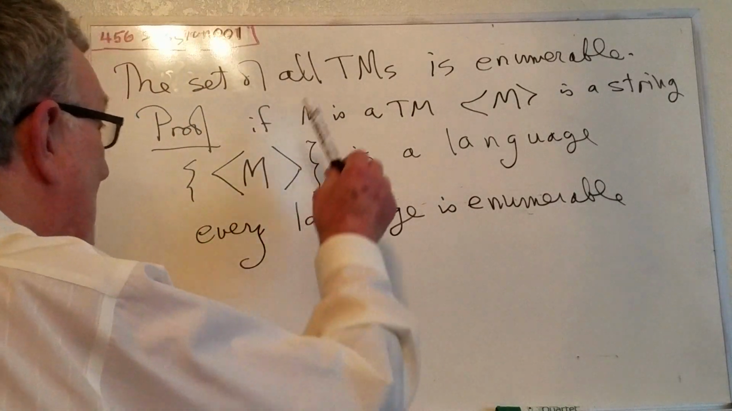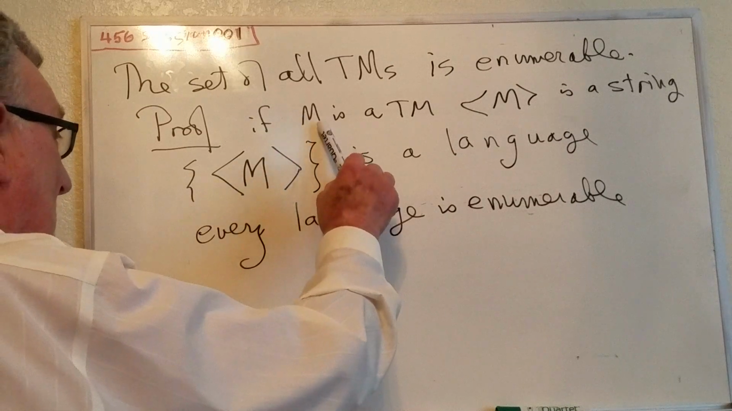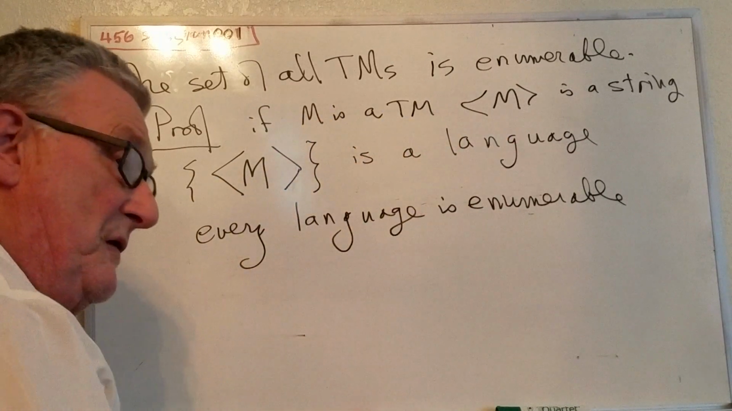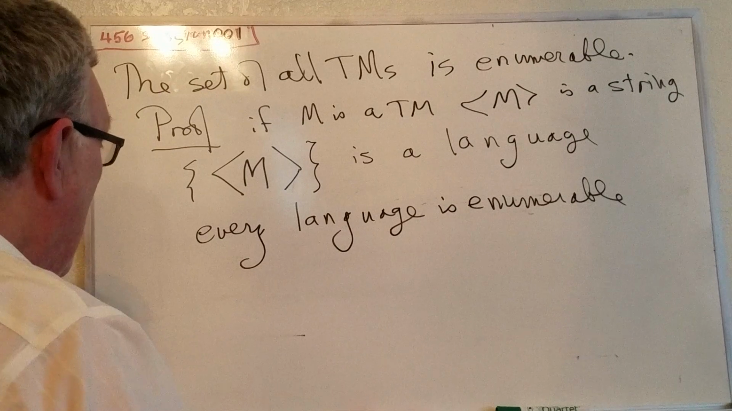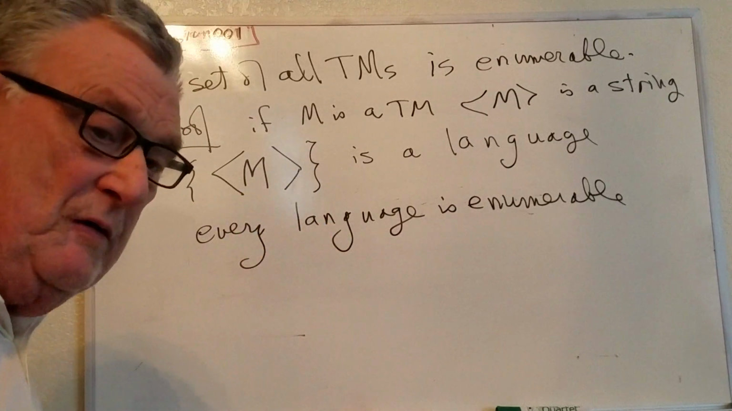The set of all Turing machines is enumerable. Well, the proof is quite simple because every Turing machine has a string which is its description. And the set of all these strings is a language, and every language is enumerable.